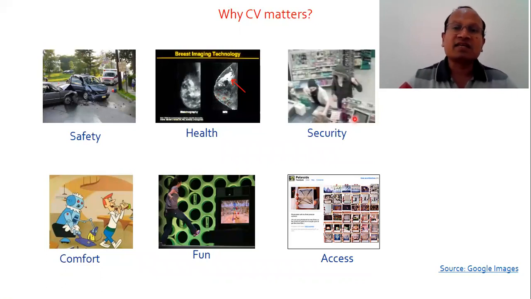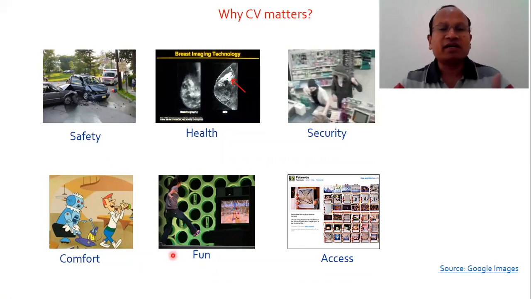Security: in any case of theft, when an unauthorized user is trying to penetrate the security, it can be easily detected by using computer vision.